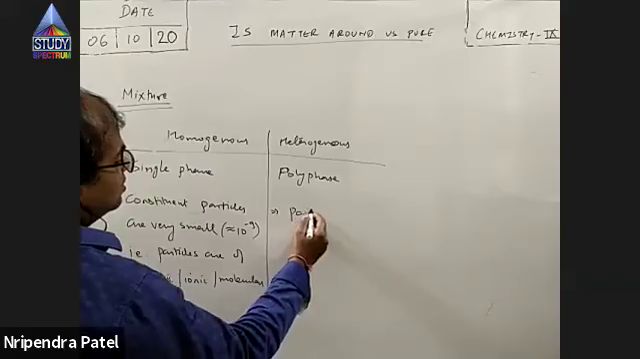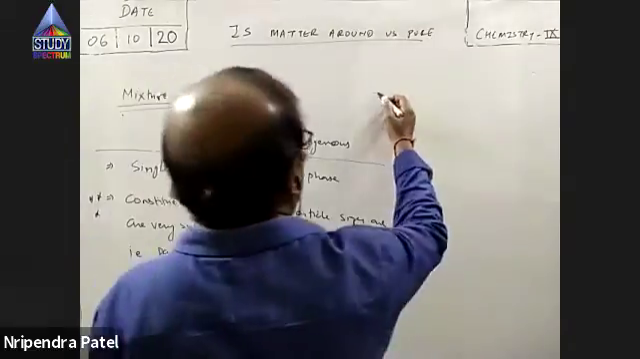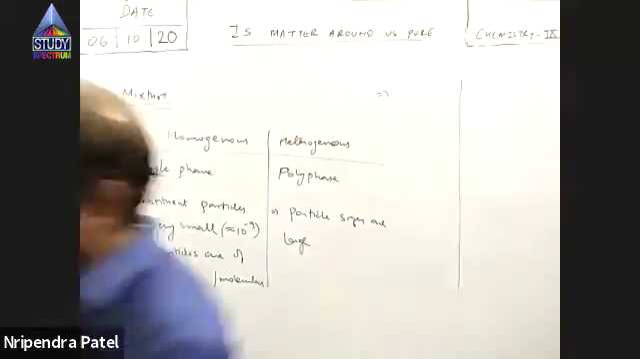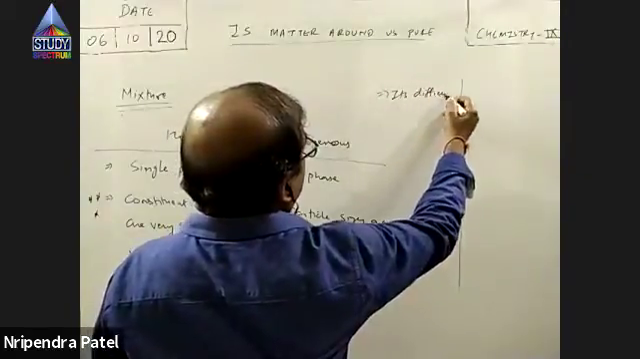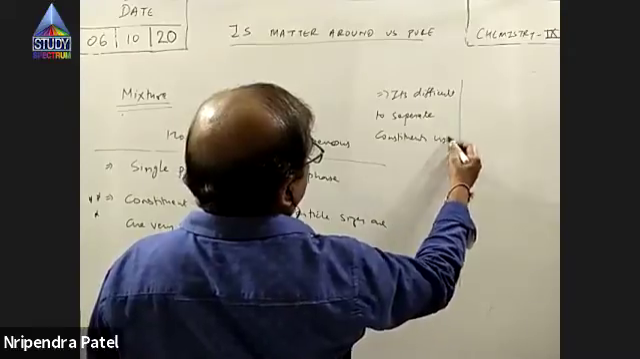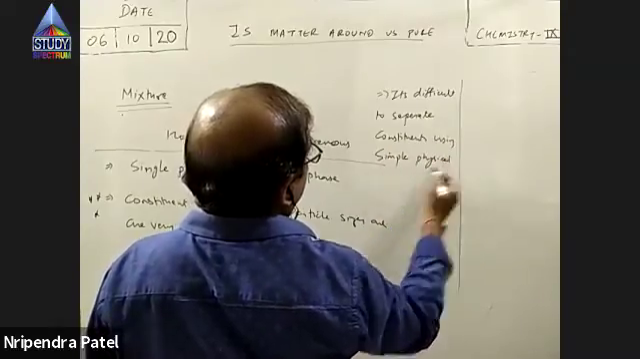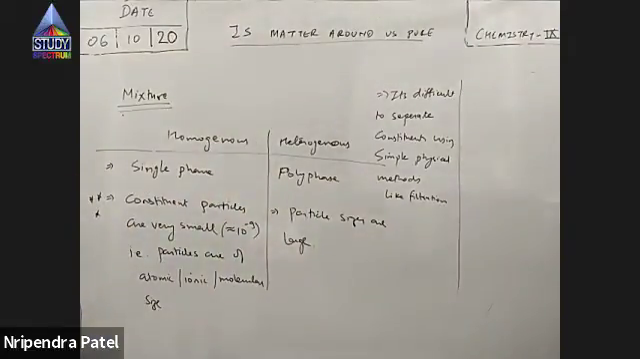Here particle sizes are large. Particle sizes are large, right? In the case of a homogeneous mixture, it's difficult to separate by simple methods like filtration. So it's difficult to separate.